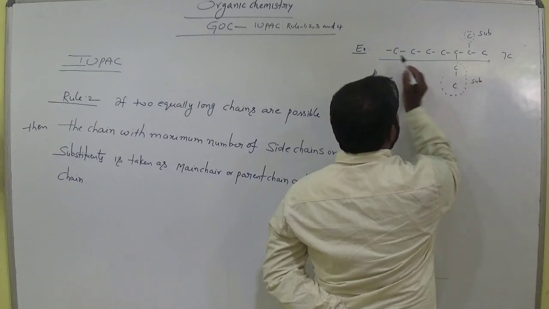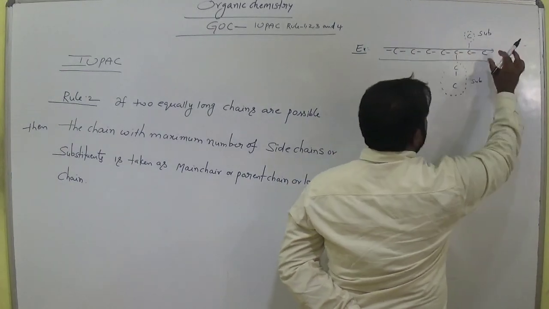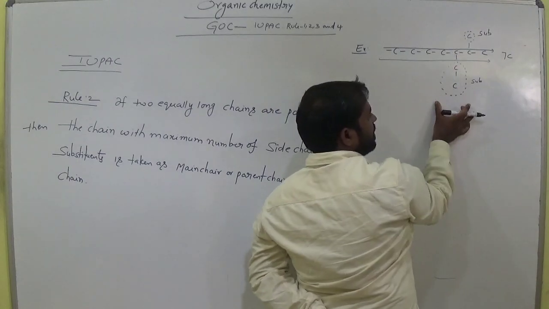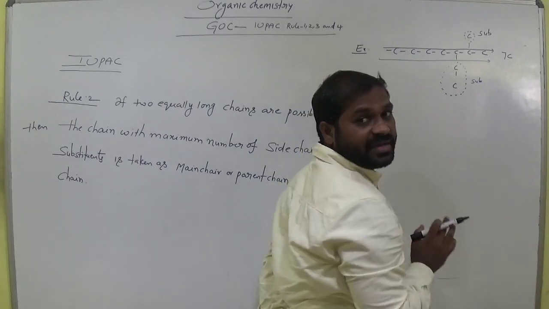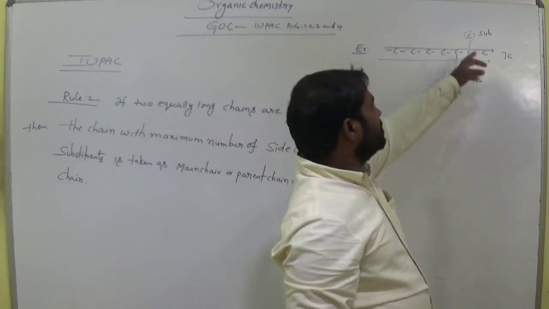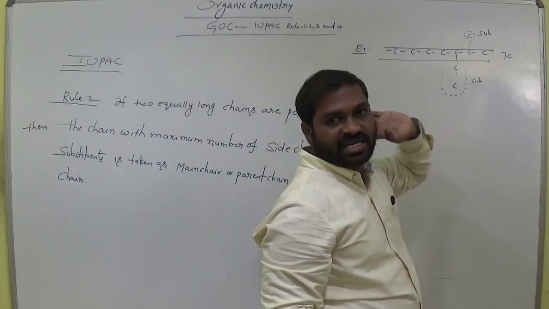Suppose this is the longest chain. This longest chain consists of 7 carbons. It has 2 substituents and the longest chain consists of 7 carbons.